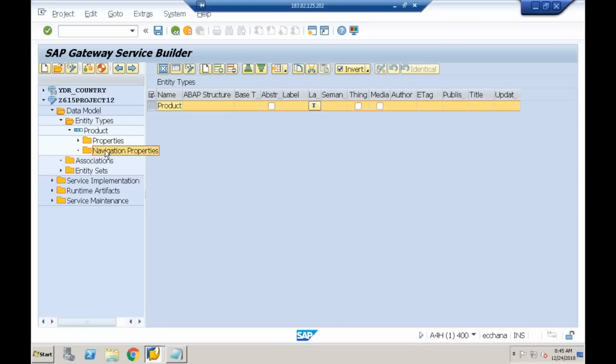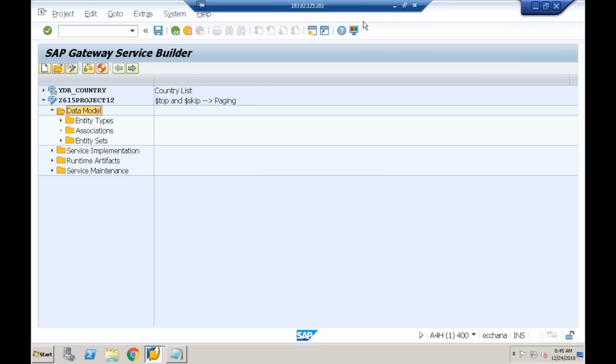This navigation properties and associations, both will come in that order. Any doubts?